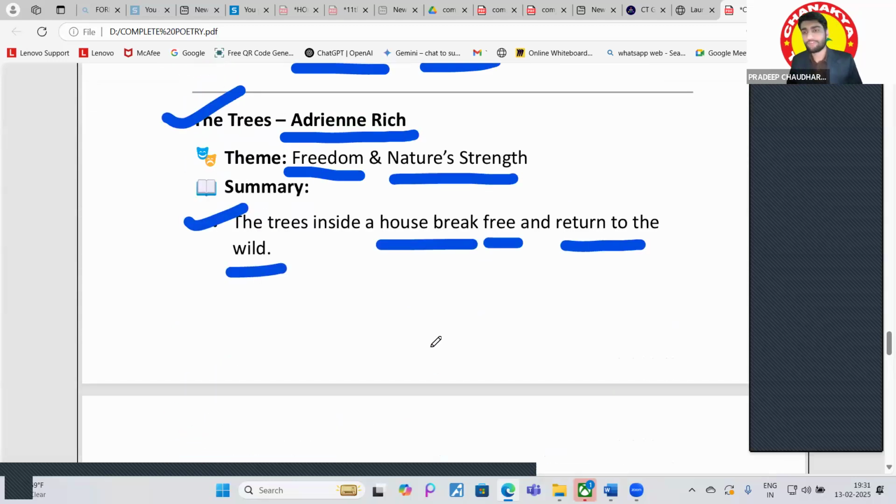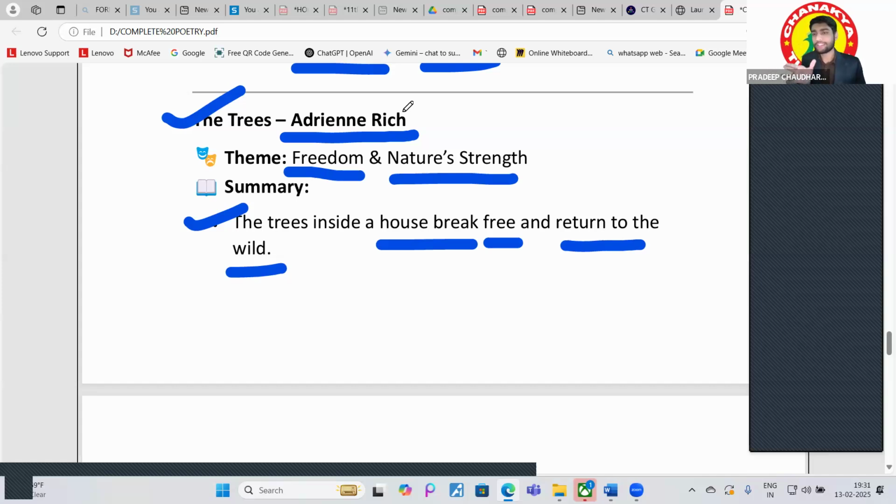What is the main theme of this? Adrienne Rich has composed this poem in this way, about women's independence as well, right? At that time, if you go through all the other poems of Adrienne Rich, you will feel that she is a trailblazer. She wants to break some societal norms that the society has fixed, the patriarchal mindset.